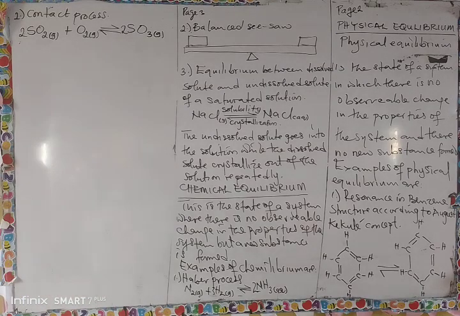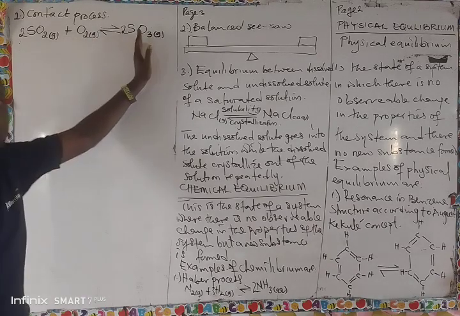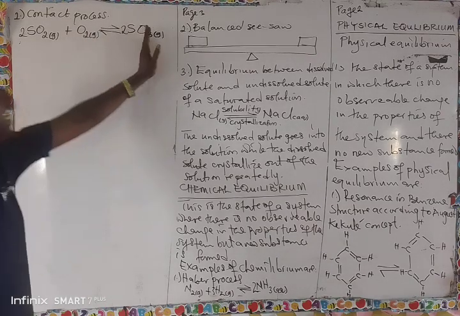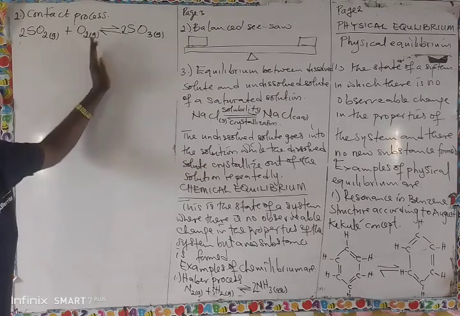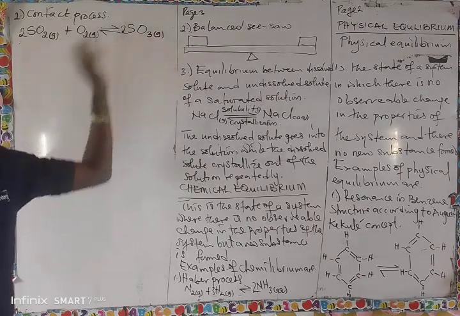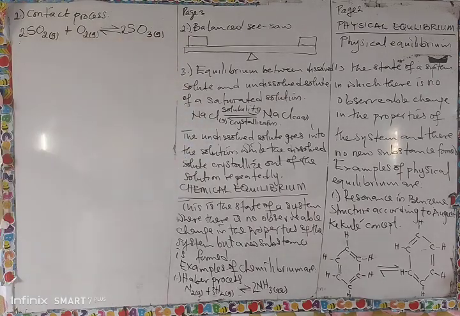You can see the reactants are quite different from the product. New substances are formed. Sulfur(IV) oxide combines with oxygen to form sulfur(VI) oxide, and sulfur(VI) oxide breaks down to form sulfur(IV) oxide and oxygen. The process continues like that repeatedly.